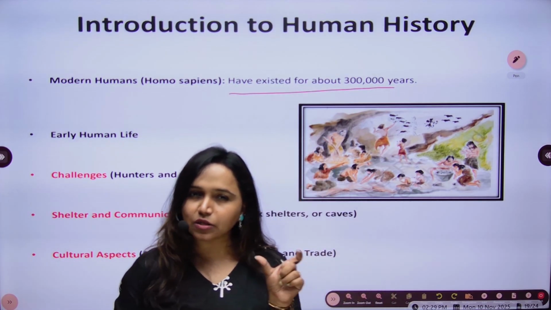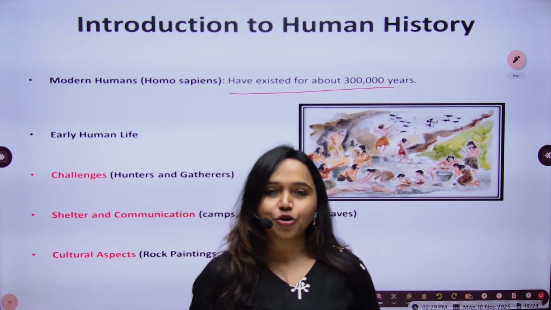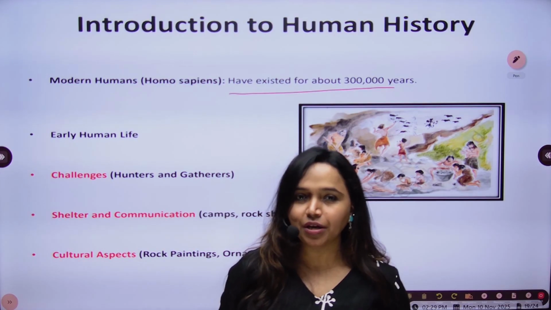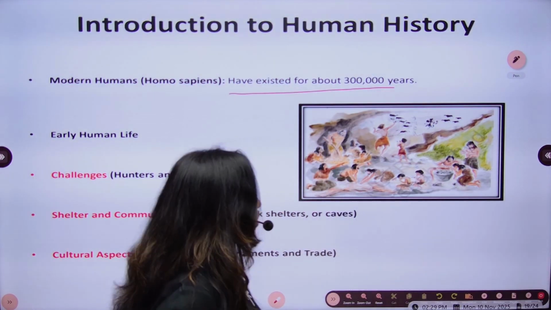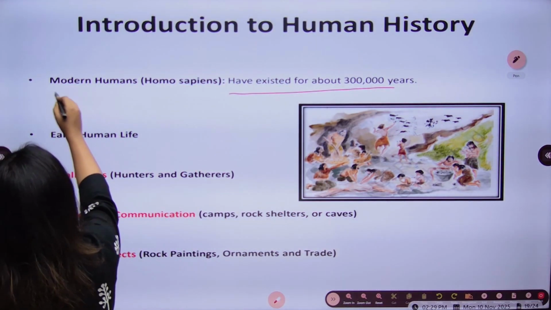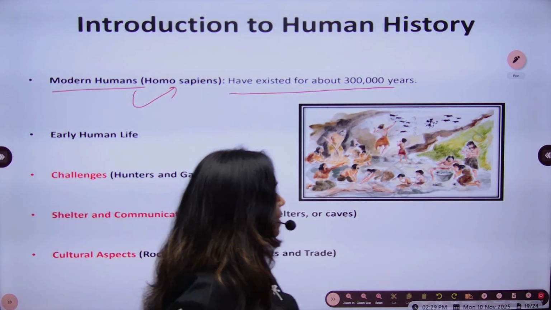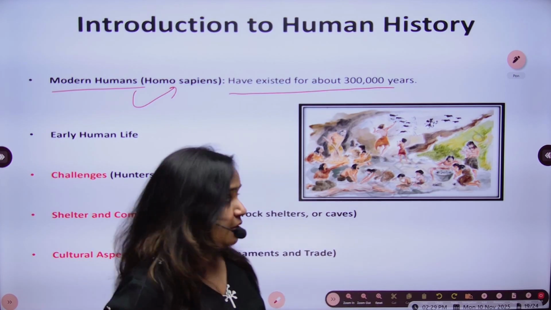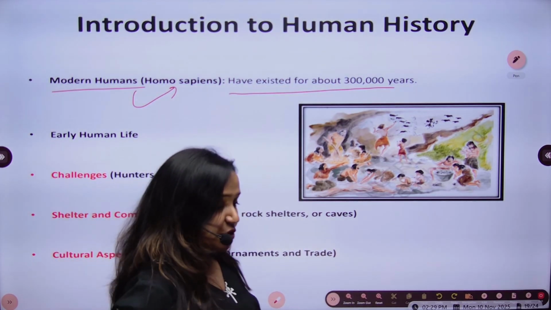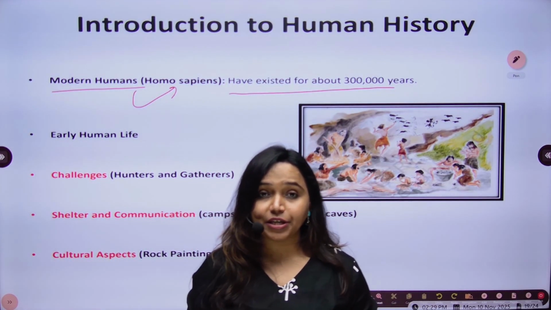Human beings have contributed a very small portion of the time since the birth of the universe. Okay. So modern humans, whose scientific name is Homo sapiens, are known to exist for around 3 lakh years, and today we are living in 2025.